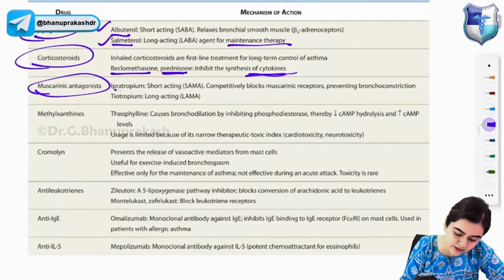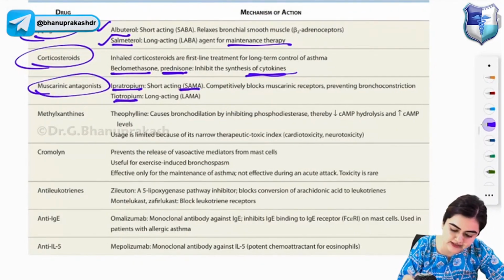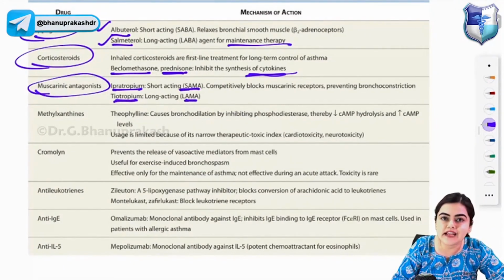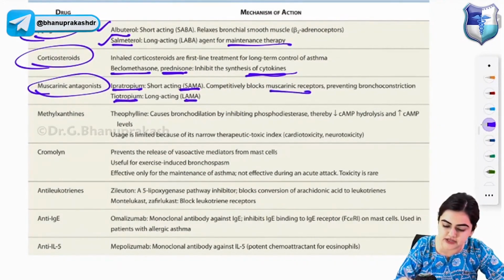Next is muscarinic antagonist. Muscarinic antagonist like your ipratropium and tiotropium. So ipratropium is SAMA, that is short acting muscarinic antagonist, and tiotropium is long acting one. Now what do muscarinic antagonists do? They will block the muscarinic receptors. They block the muscarinic receptor and they will prevent the bronchoconstriction.